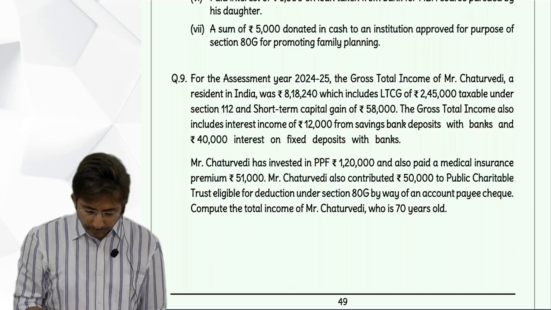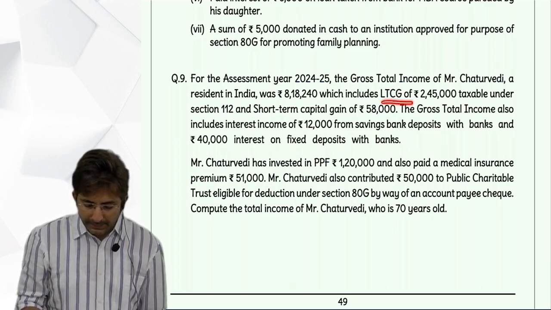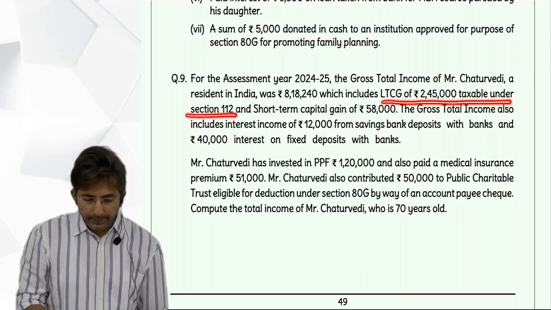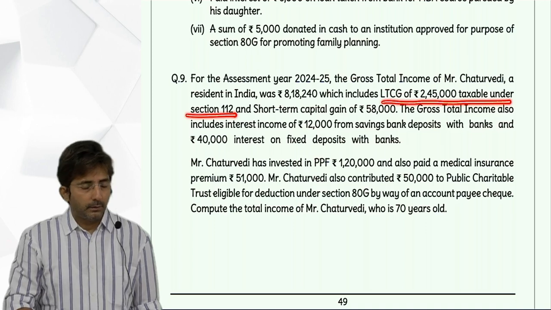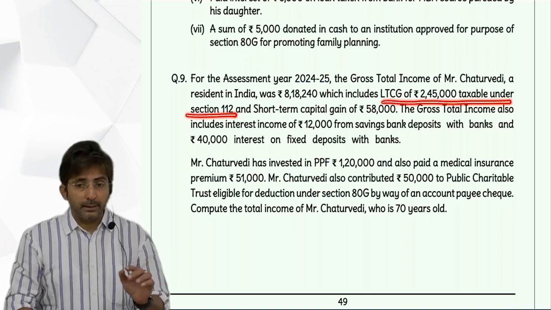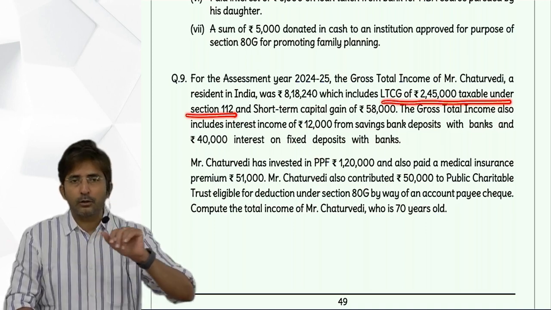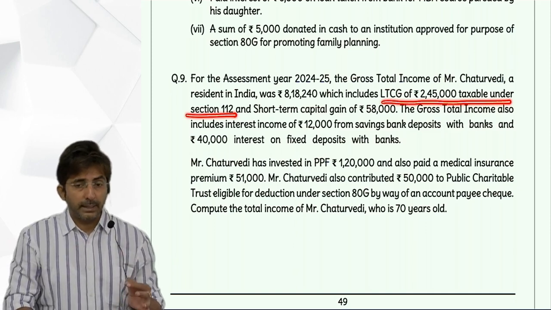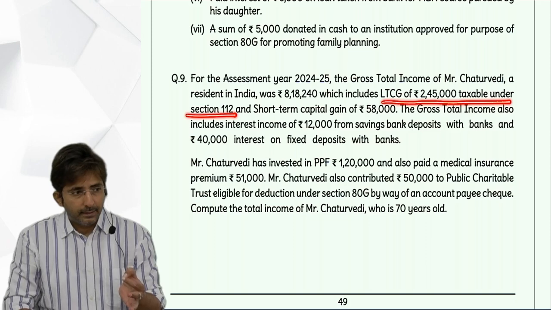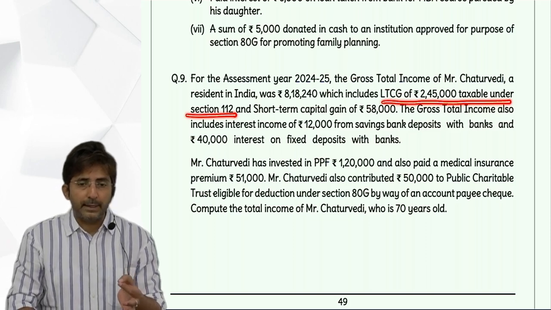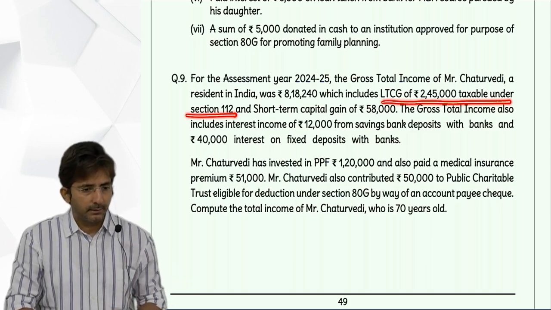Wait, what do you mean by this long-term capital gains taxable under section 112? Yes, if it is 112, it is a normal long-term capital gains. But if they write 112A, then it is long-term capital gains on equity shares.